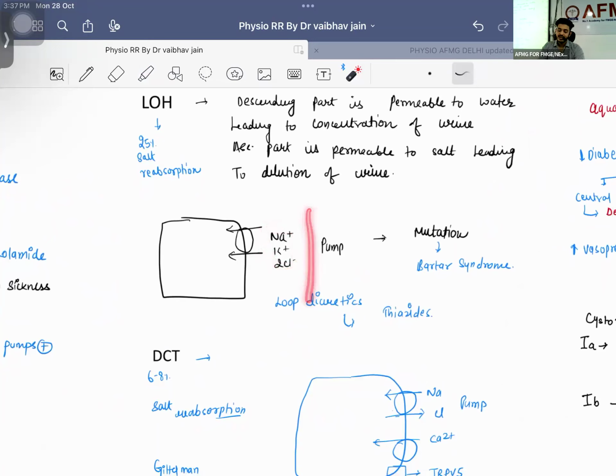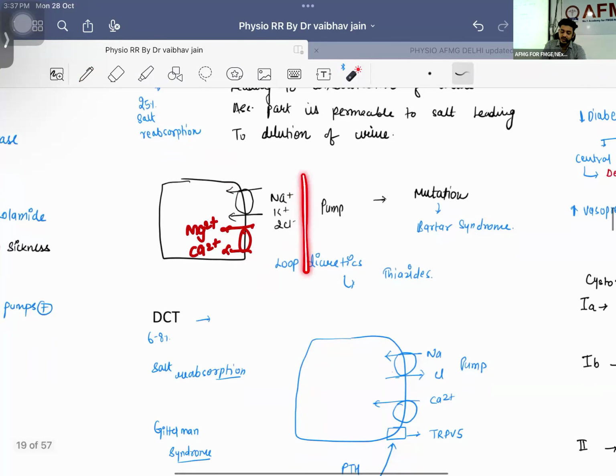What will it do? Sir, here urine was going out. This was your urine. Now it will be reabsorbing it. Along with the urine, it will be reabsorbing potassium and chloride also. Here we are having one more pump that is going to be responsible for the absorption of magnesium and calcium, right? Everything will be getting reabsorbed over here, right? This is your sodium potassium 2 chloride pump. So everything is getting reabsorbed.